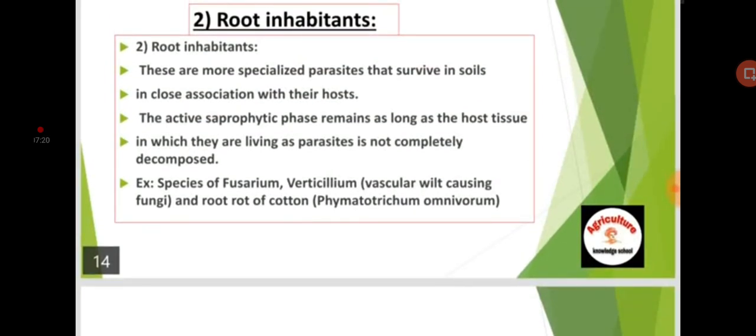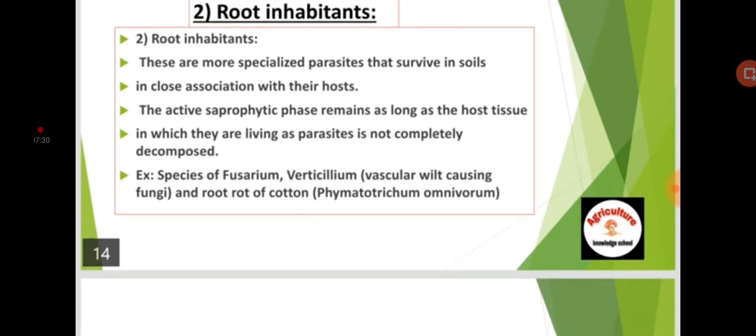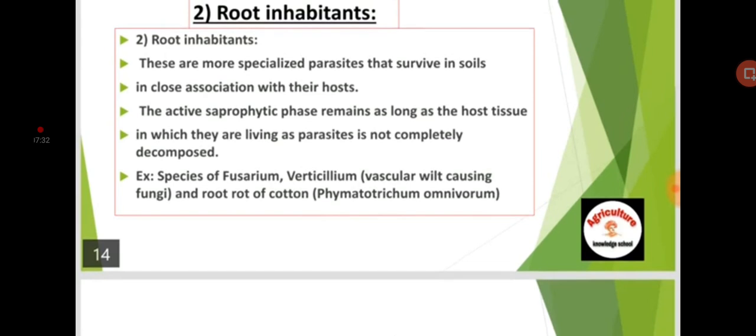The active saprophytic phase remains as long as the host tissue in which they are living as parasite is not completely decomposed. For example, species of Fusarium, Verticillium, vascular wilt causing fungi, and the root rot of cotton, Phymatotrichum omnivorum.